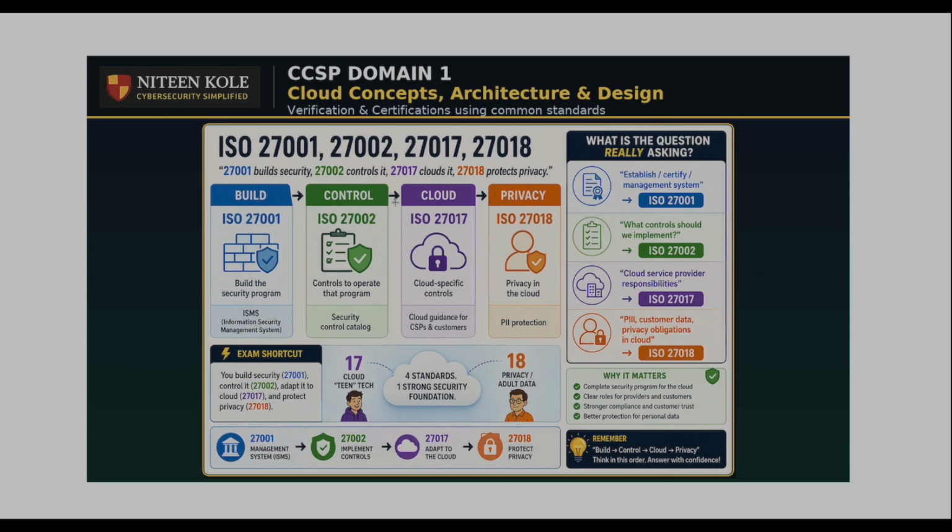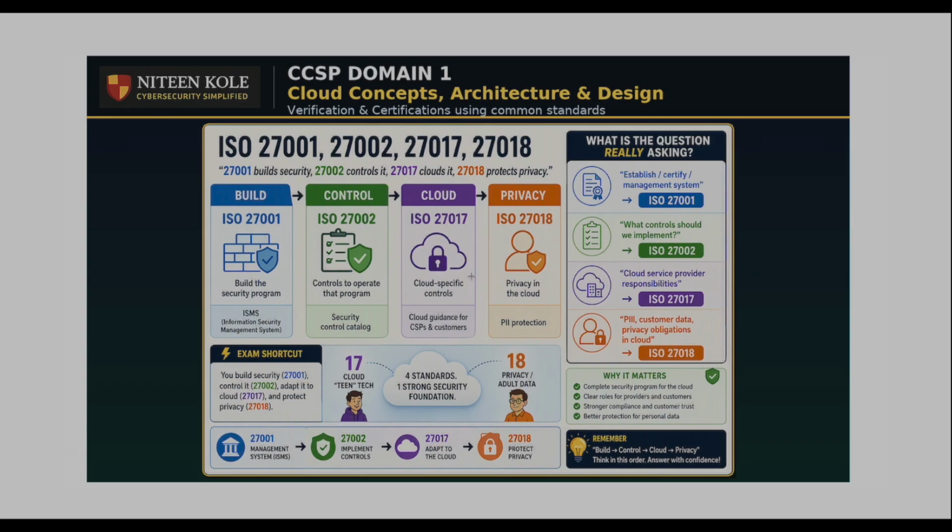ISO 27017 is cloud security. Now move that house into the cloud. New risk appears, shared responsibility becomes important, cloud specific guidance is needed. That's where ISO 27017 fits. When the exam mentions cloud controls, cloud security guidance, shared responsibility, CSP versus customer responsibility, think ISO 27017.